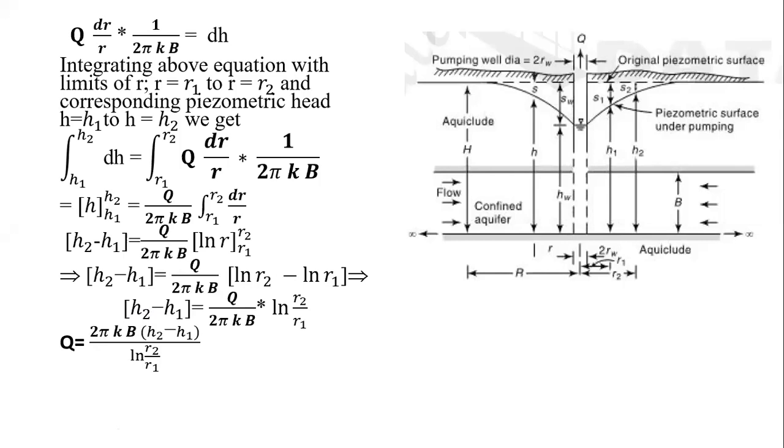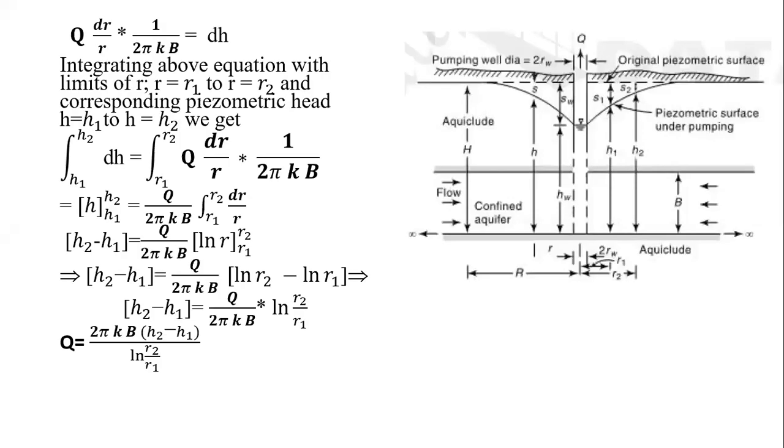Clear? Now k into b, that is the hydraulic conductivity k into the average thickness b, is nothing but the transmissivity or transmissibility, we can say. So we'll replace that kb by the transmissivity T. Have you completed up to this one? Now we have to replace k into b by the transmissivity, and a drawdown we have to introduce over there.